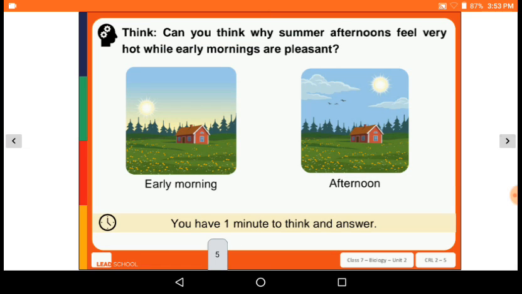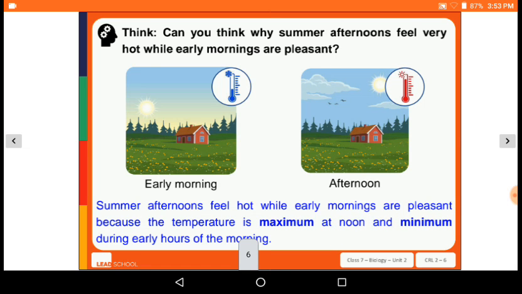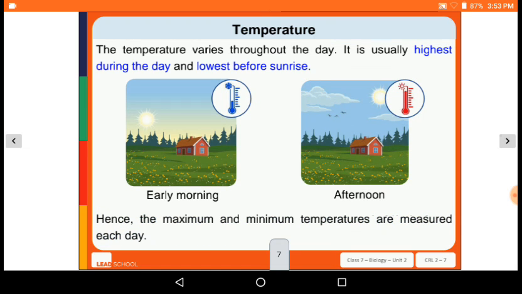Can you think why summer afternoons feel very hot while early mornings are pleasant? Because the temperature is maximum at noon and minimum during the early hours of the morning. Hence, the temperature varies through the day and is usually highest during the day and lowest before sunrise. Hence, the maximum and minimum temperature are measured each day.